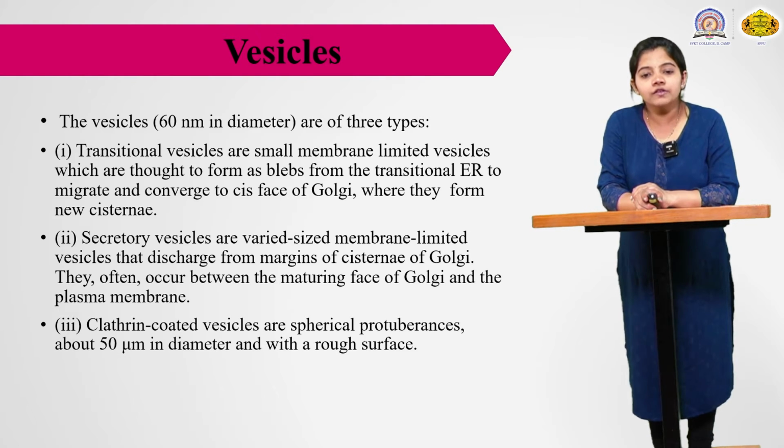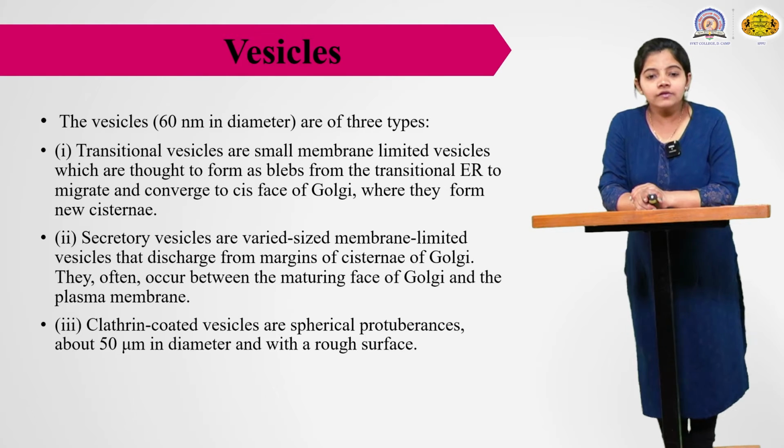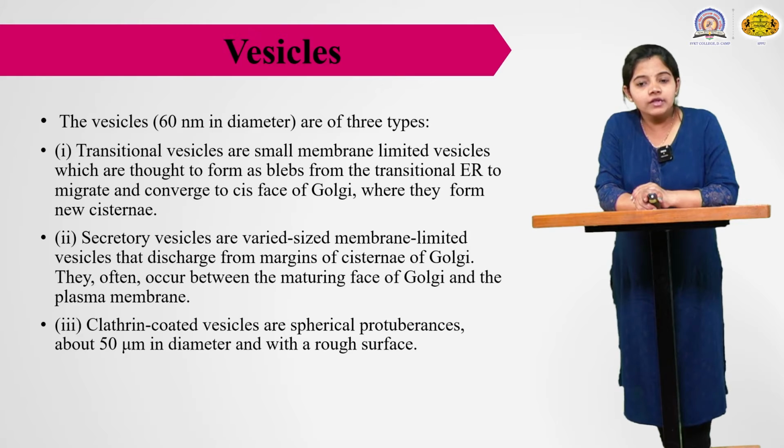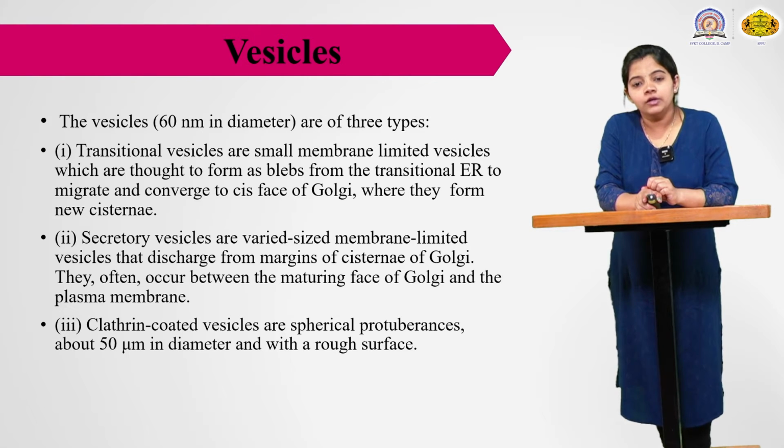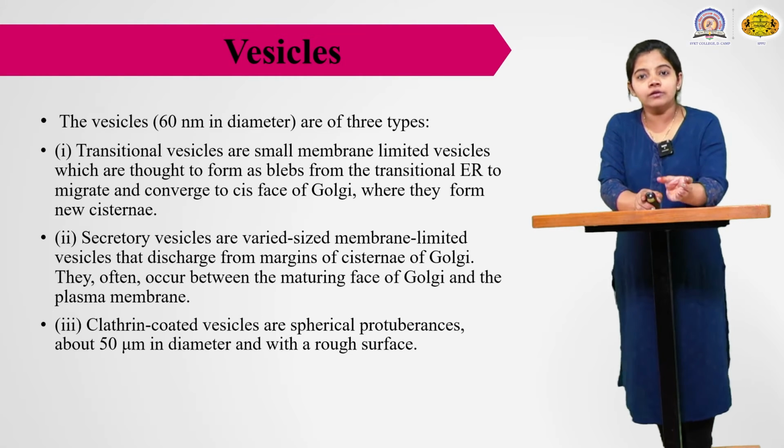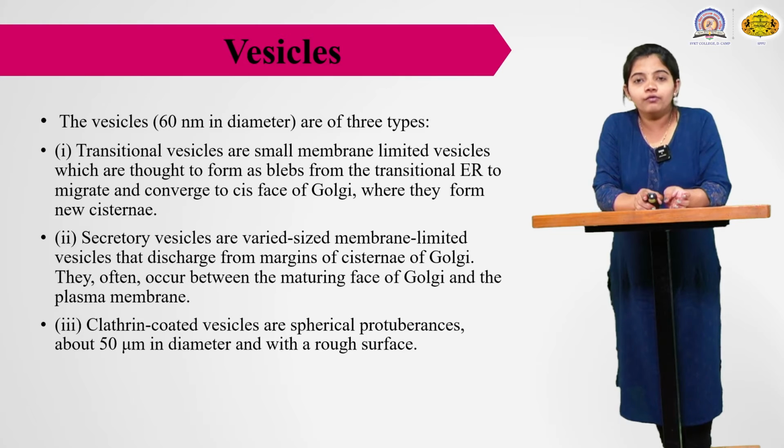First, the transitional vesicles. These are small membrane-limited vesicles which are thought to form blebs from the transitional ER, to migrate and converge to the cis face of the Golgi, where they form a new cisternae. So where do these transitional vesicles come from? They come from the endoplasmic reticulum, and migrate to the cis face, where proteins enter and they form a new cisternae, new vesicles.